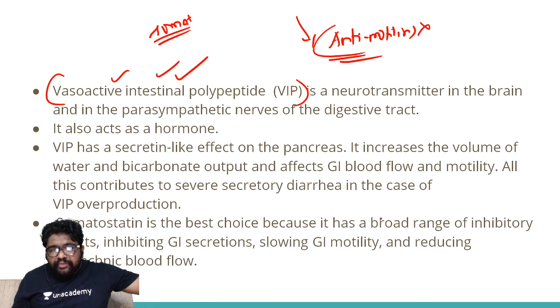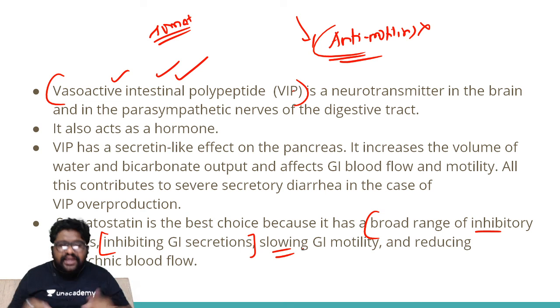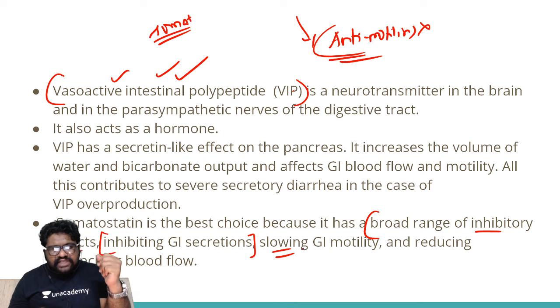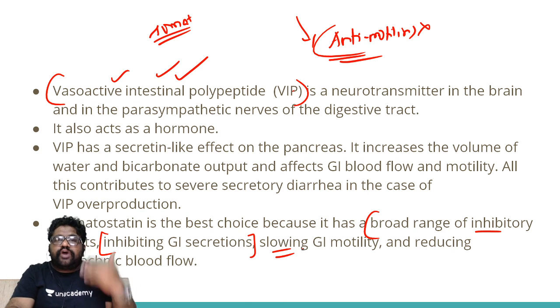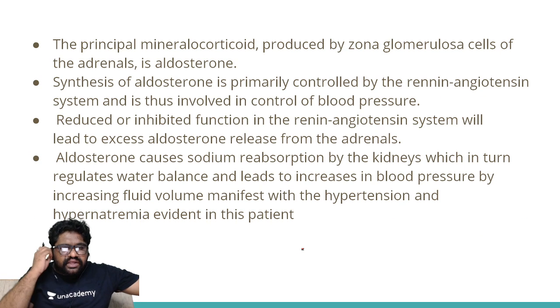What does it do? Because it has a broad range of inhibitory effects, it can inhibit the GI secretions. At the same time, it can decrease the GI motility. Why is this important? For any kind of diarrhea to happen, increased peristalsis and increased secretion take a major role. Somatostatin inhibits GI secretion and slows the GI motility. It also reduces splanchnic blood flow, because of which the formation of stools can be brought down directly. Diarrhea can resolve.